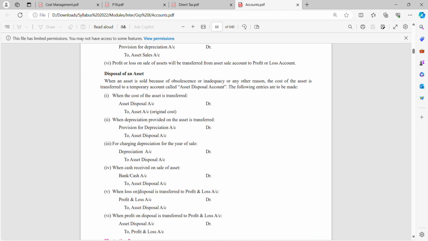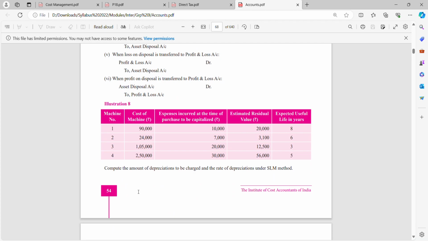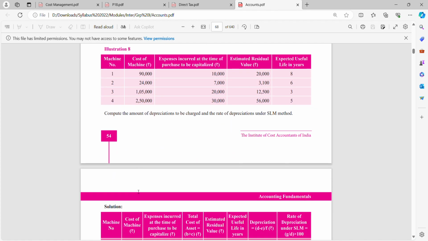Then we have disposal of an asset entries. So what is disposal of asset? Again, everything is the same, but here we use the words asset disposal. Rest everything is the same. I'll take a pause for a quick read, and then we'll start from illustration number 8.